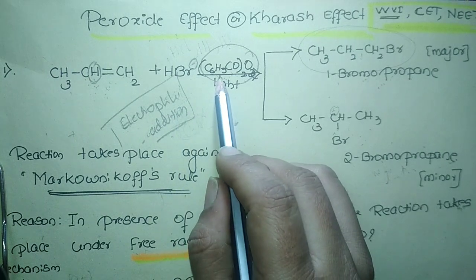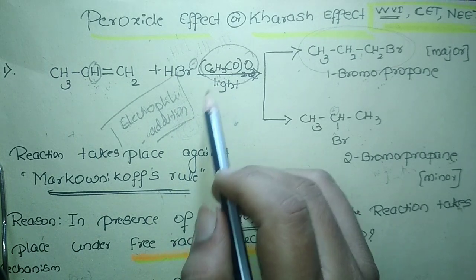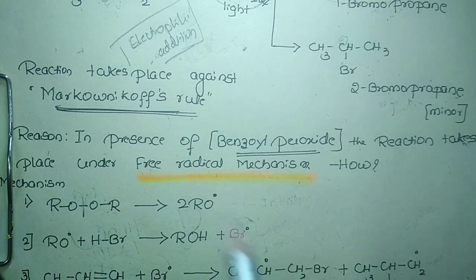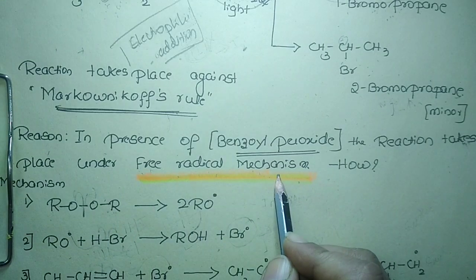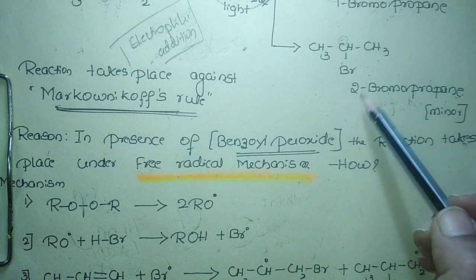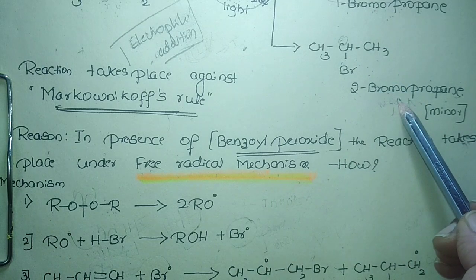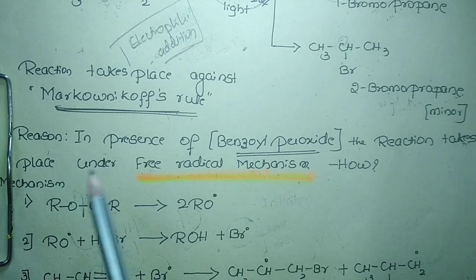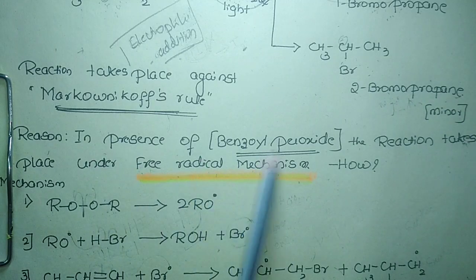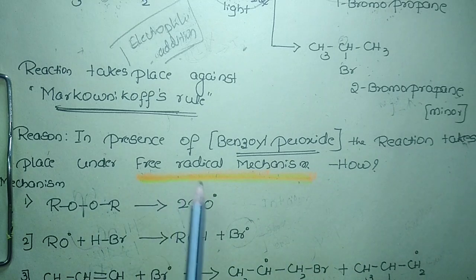But when I use benzoyl peroxide, the mechanism followed is the free radical mechanism. That free radical mechanism we studied in the first year. So in the presence of benzoyl peroxide, the reaction takes place by a free radical mechanism.